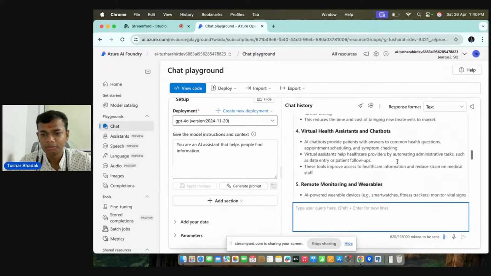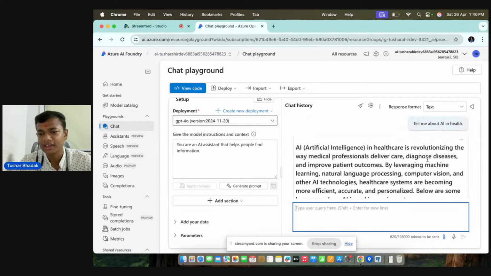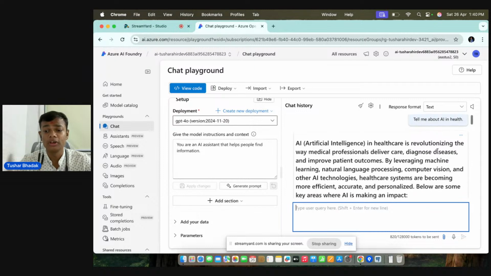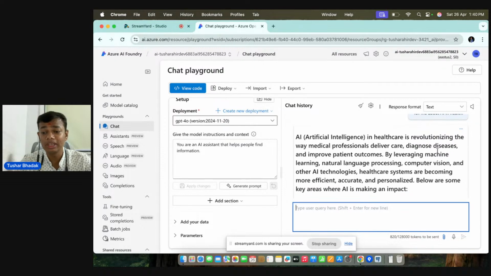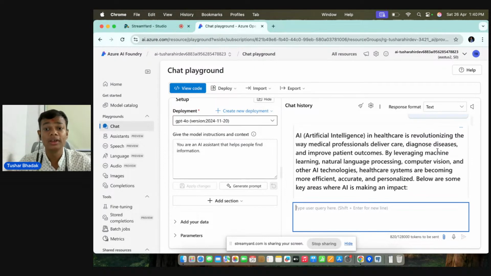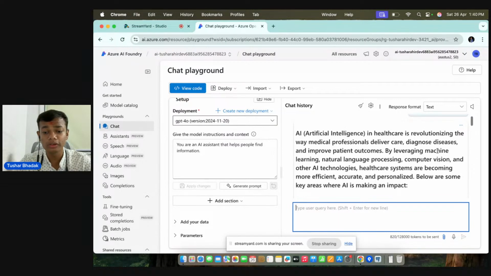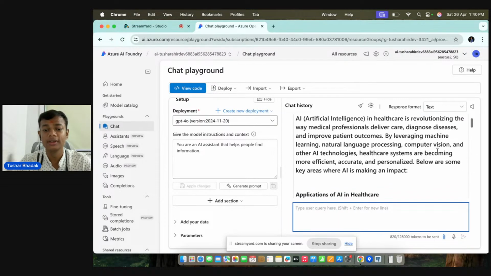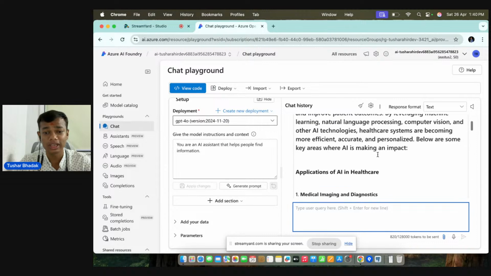So it has given me the proper output. So you can see that AI in healthcare is revolutionizing the way medical professionals deliver care, diagnose diseases, and improve patient outcomes. By leveraging machine learning, NLP, CV, and other AI technologies, healthcare systems are becoming more efficient, accurate, and personalized. And below are some key areas where AI is making an impact.